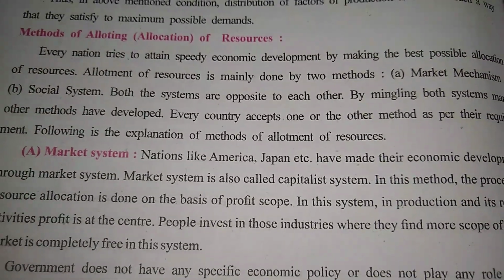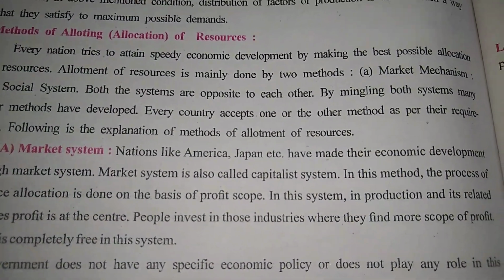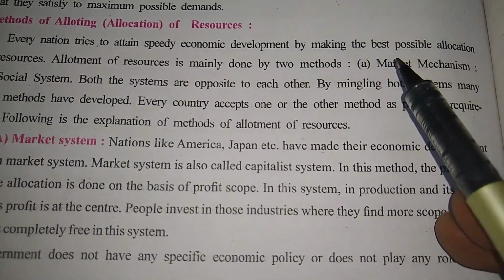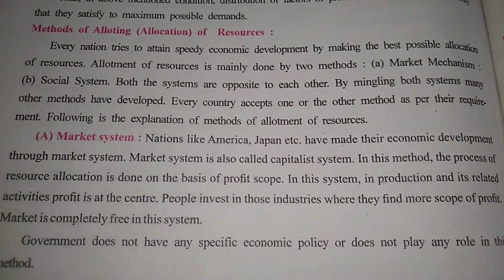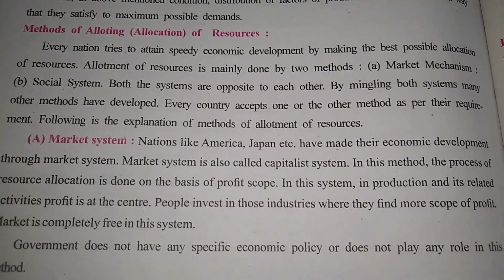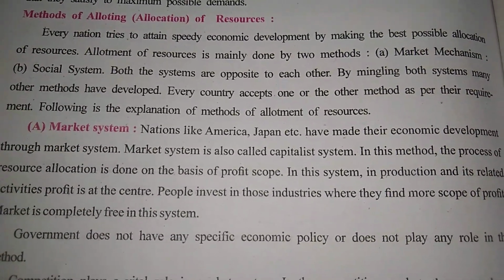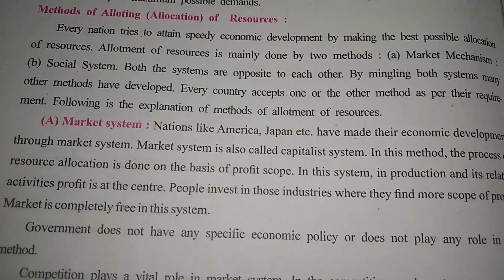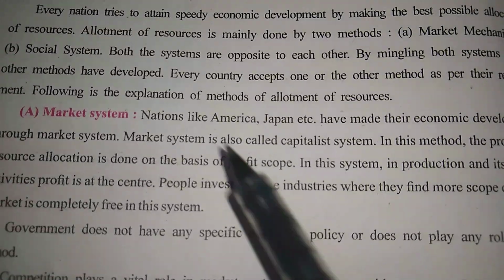Now see, the paragraph says, every nation tries to attain speedy economic development by making the best possible allocation of resources. Every country wants to go for fast economic development. That means every country wants to become rich financially, economically, as fast as possible.